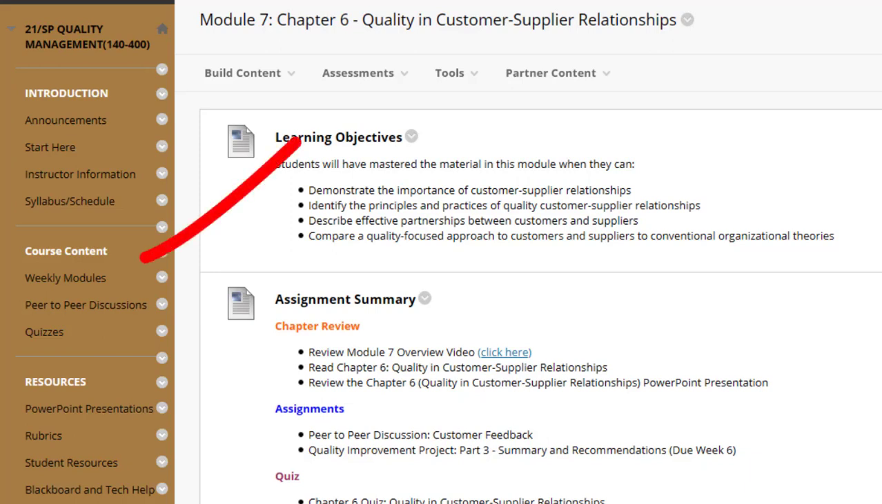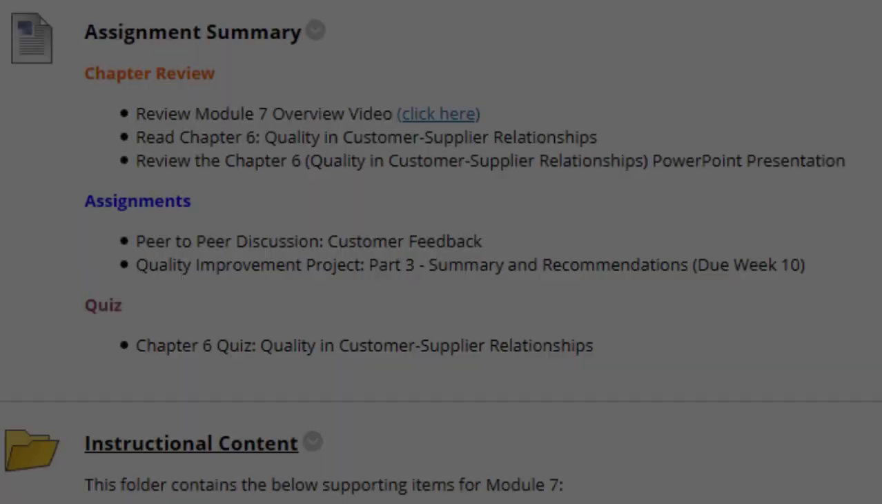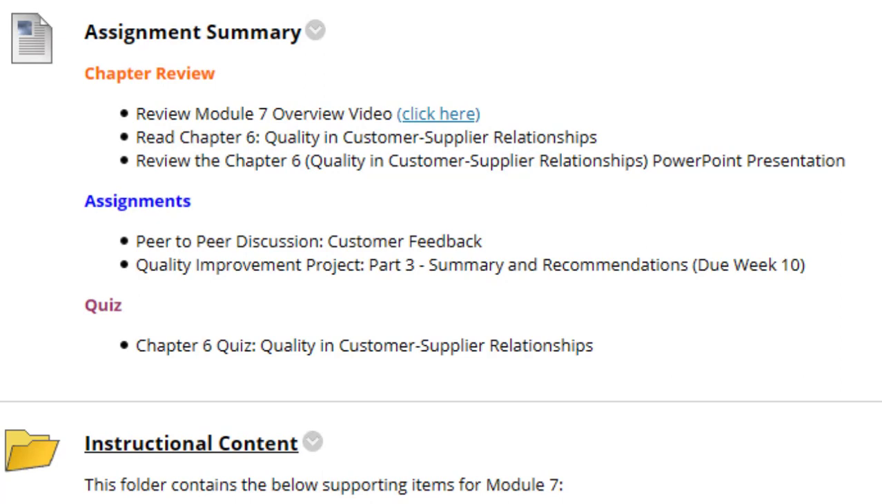To begin, click on the Weekly Modules Content area and select the Module 7, Chapter 6, Quality and Customer Supplier Relationships folder. As always, first we have the learning objectives. Next we have the assignment summary.